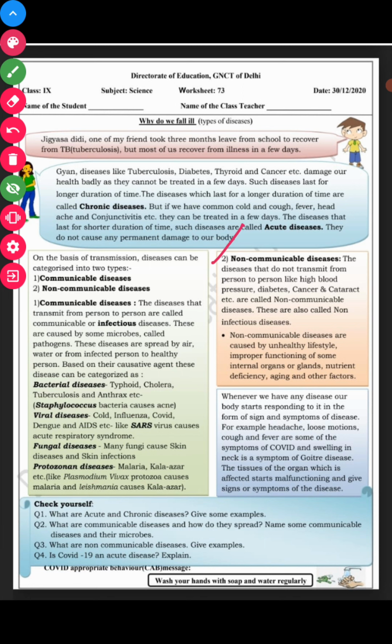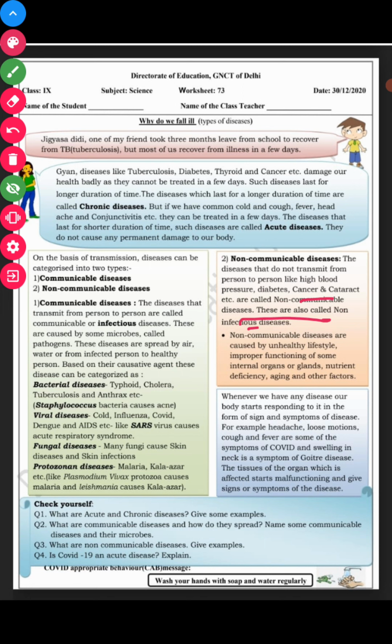Next, we have non-communicable diseases. Non-communicable diseases are those diseases which do not transmit from one person to another, like high blood pressure, diabetes, cancer, and cataract. See, even if any of your family members is suffering from blood sugar, it is not a contagious disease. It cannot directly spread from one person to another. If you share their food or their clothes, it cannot be spread at all. So these are called non-communicable diseases.